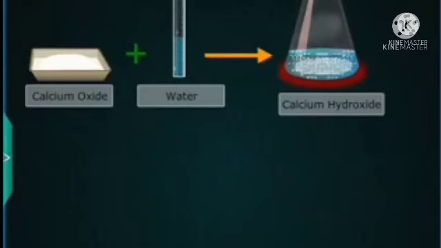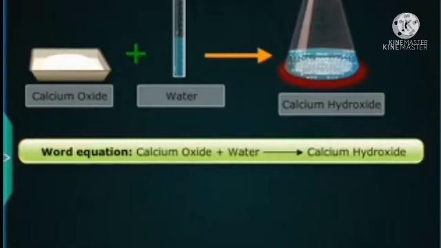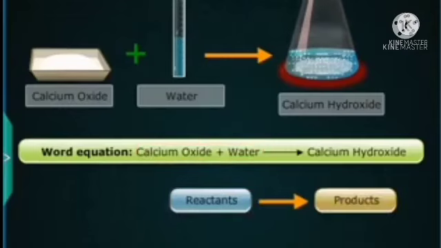The addition of water to form an oxide, causing the formation of a colorless precipitate and release of heat, in only words is quite long. A shorter description is: calcium oxide plus water gives calcium hydroxide. This is the word equation.